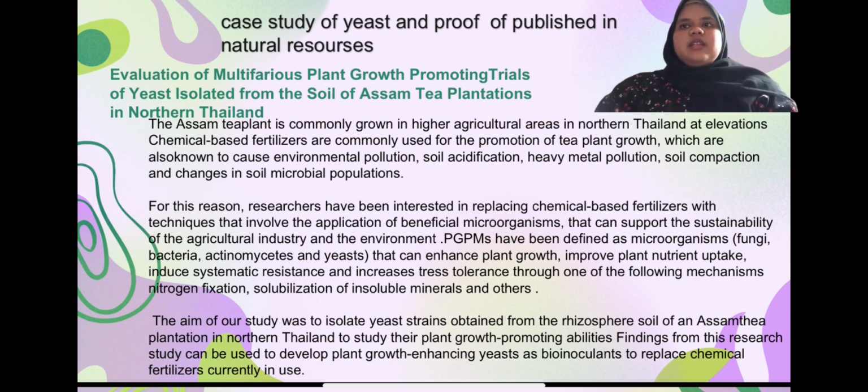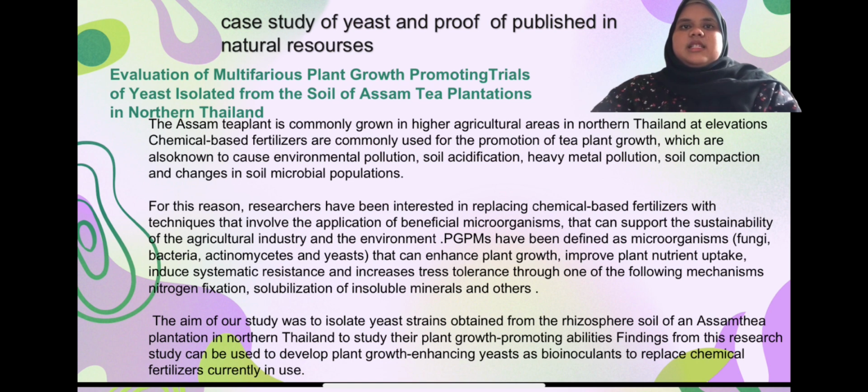PGPM have been defined as microorganisms such as fungi, bacteria, actinomycetes, and yeast. They can promote plant growth, improve plant nutrient intake, induce systemic resistance, and increase stress tolerance through one of the following mechanisms: nitrogen fixation, solubilization of insoluble minerals, and others.